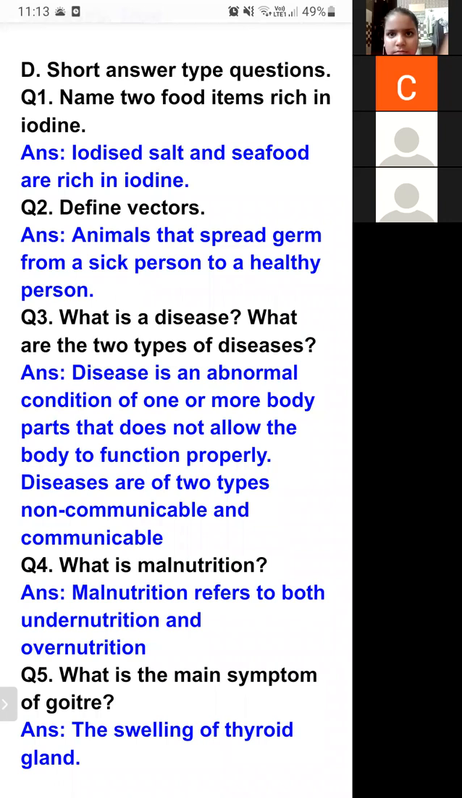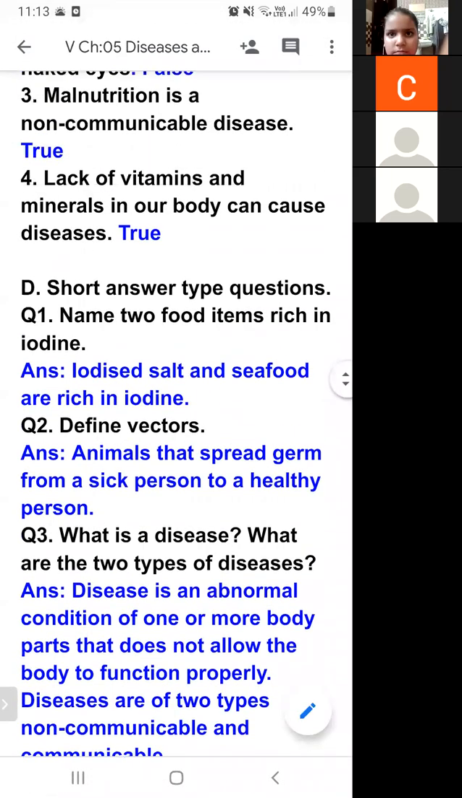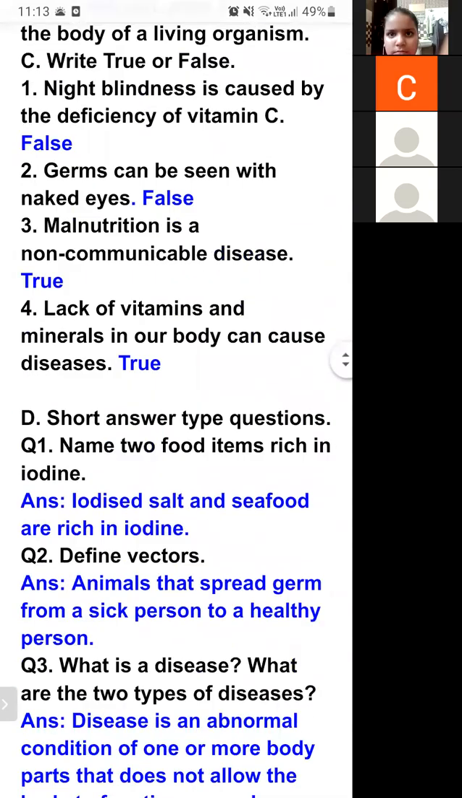What is the main symptom of goiter? The main symptom of goiter is swelling of the thyroid gland. Neck region, जो हमारी जो गर्दन का जो एरिया है वो फूल जाता है, swelling हो जाती है. That condition is known as goiter. This is the symptom of goiter. ये किसके लक्षण हैं? Goiter के लक्षण. So students, this is the explanation of the back exercise and short answer type questions.